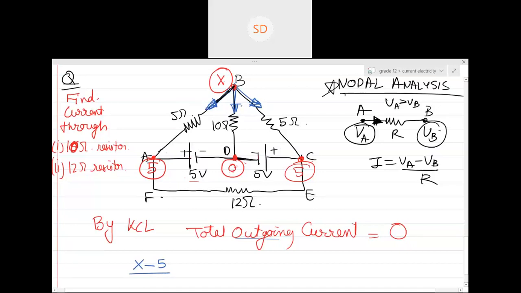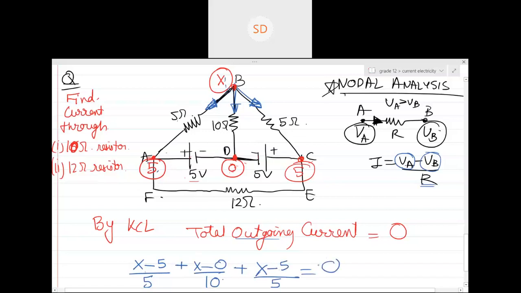So X minus 5, can you see, the big potential minus the small potential divided by R? So X minus 5 divided by 5, plus X minus 0 divided by 10, plus X minus 5 divided by 5.